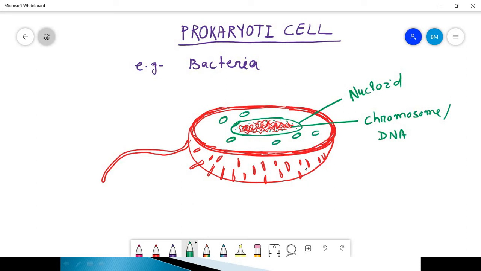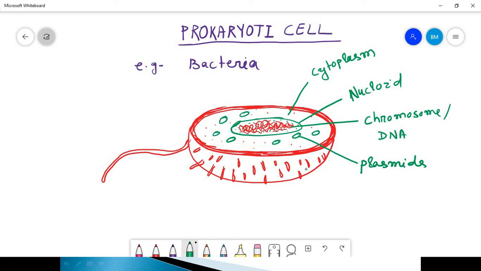These are called plasmids. These are the extrachromosomal DNA which are present beyond the nucleoid. And this is the cytoplasm.